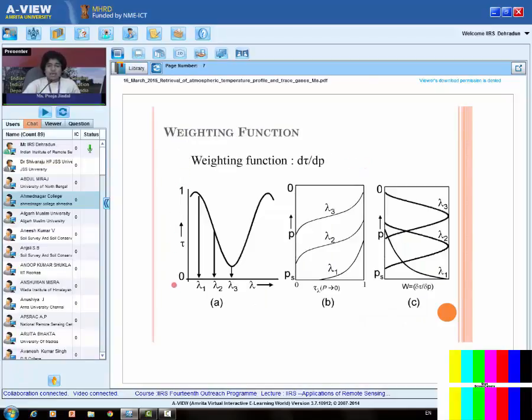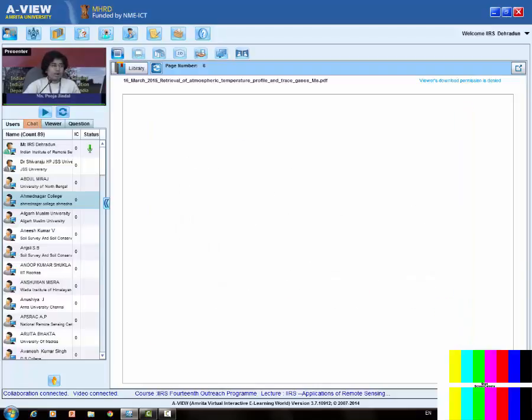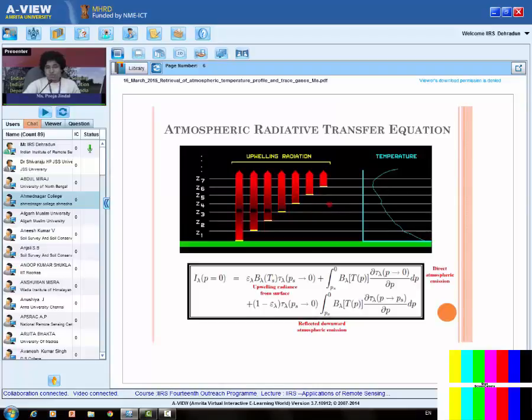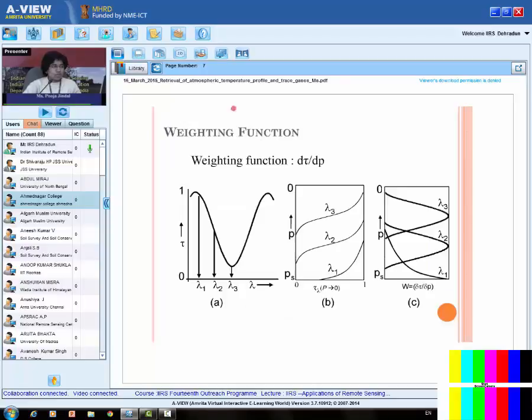Now this is the main slide which will tell us how we get the information about a particular level in the atmosphere. Right, see, my sensor is sitting over here, it is receiving energy at this point, right? Now what I'm saying is, I want the temperature at this level. Then how is it possible that the sensor is looking at this level and not this and that, right? So exactly I have to see how the energy received by the sensor in a particular band is converted to information at a particular level in the atmosphere. So the next slide, this one, will help us to understand that.